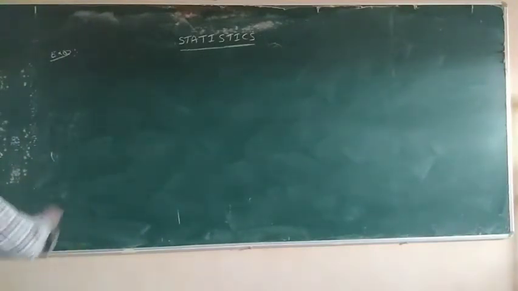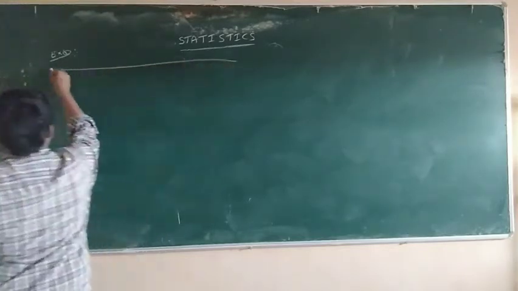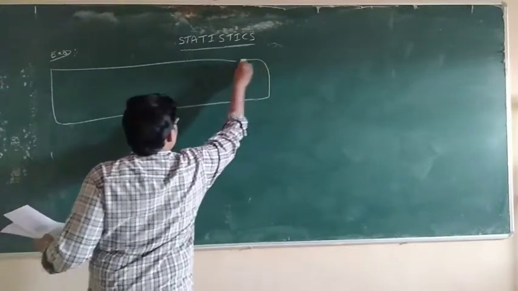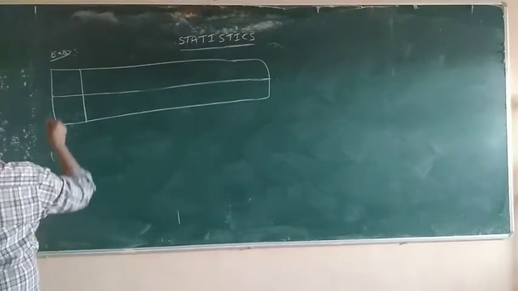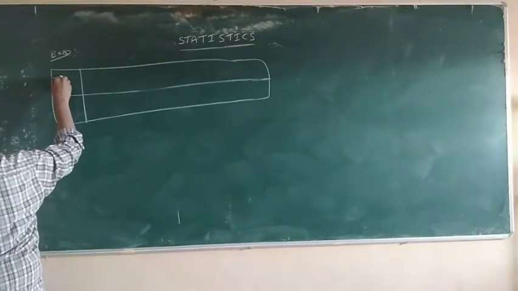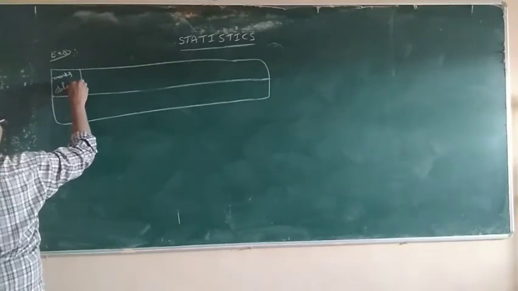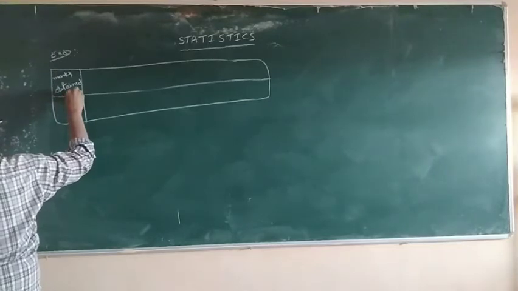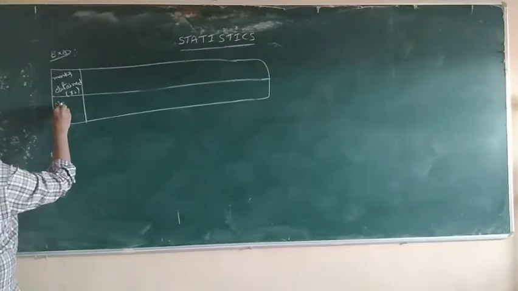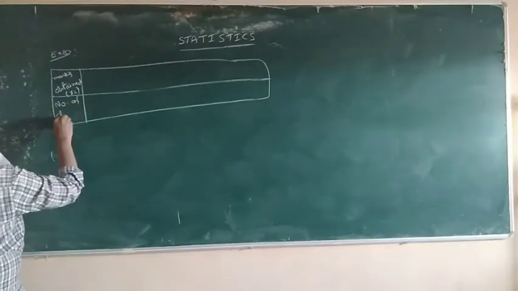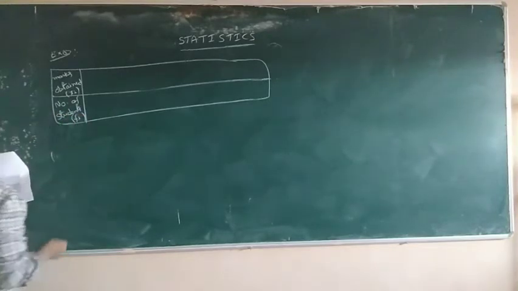So the data is first: marks obtained, xi, and number of students, fi.